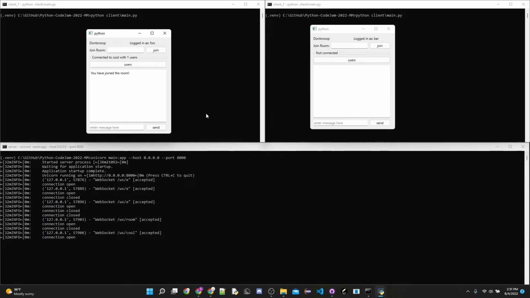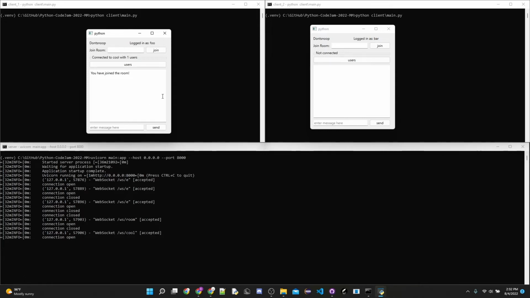So the server is sent a JSON payload by our user Foo. And this JSON payload would contain the following details. The type of payload, which is room join. Since it's a room join payload, it would contain a room ID, the user's name, and the user's ID. All of this is sent to the server, which checks it and sees it's a room join.